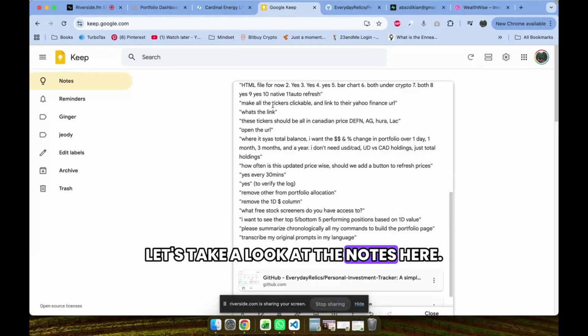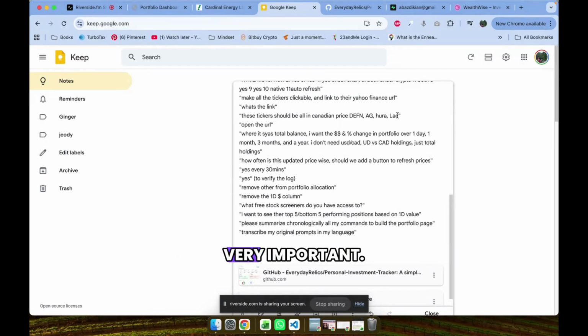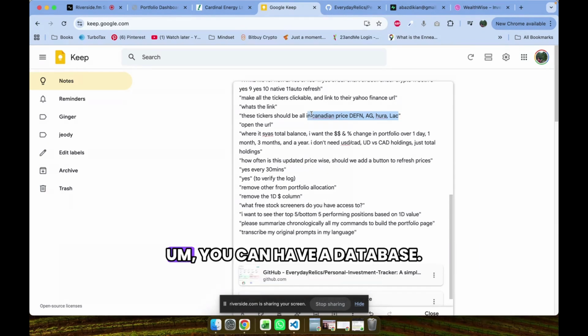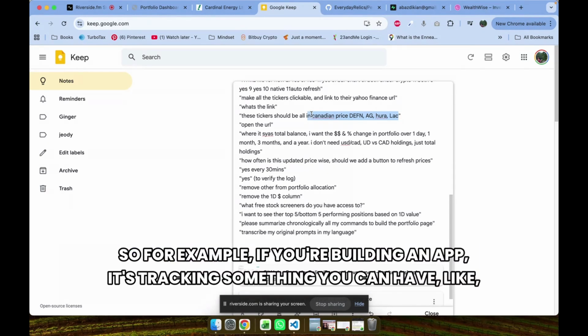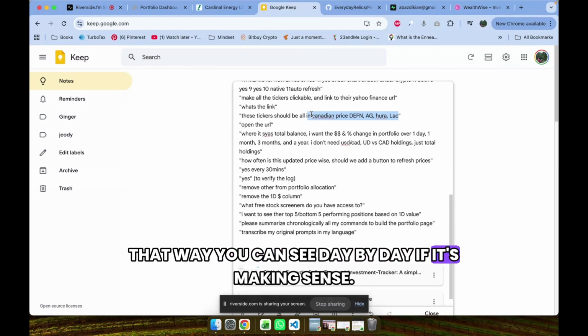Now, a few other things I asked it. Let's take a look at the notes here. I checked versus my Google Finance. Very important, whatever app you build, is that you double check information. You can have a database. So for example, if you're building an app that's tracking something, you can track alongside it. That way you can see day by day if it's making sense.